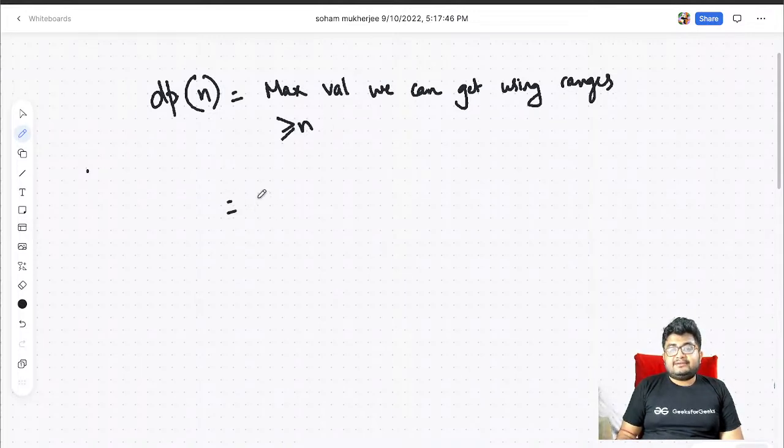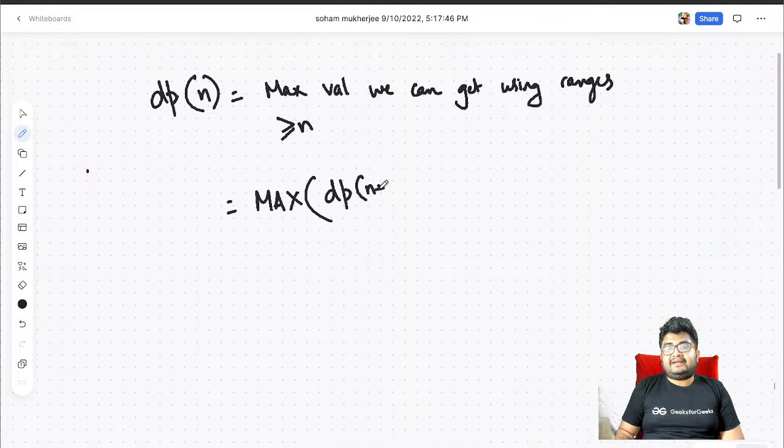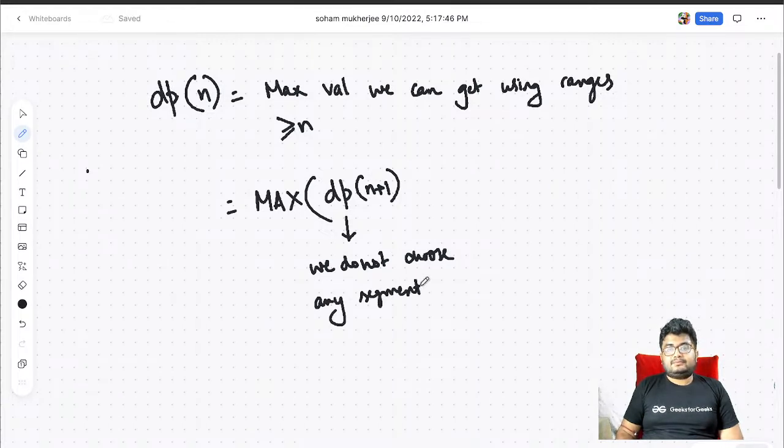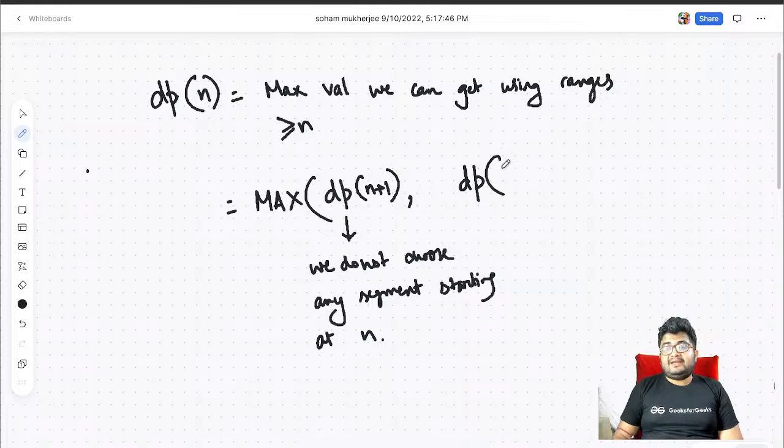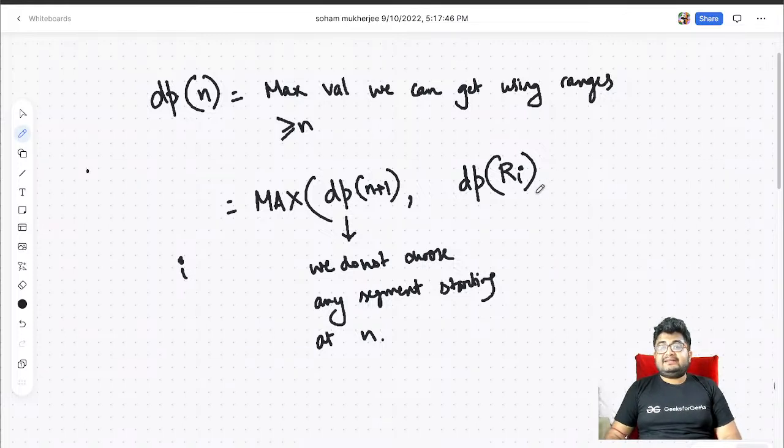So what we are saying is, we'll take the maximum of, either we will not choose any segment that is starting at n. We do not choose any segment starting at n. Or let's say there are some segments that are starting at n, right? So we might want to choose them. In that case, let's say we have chosen the ith segment that is starting at n.